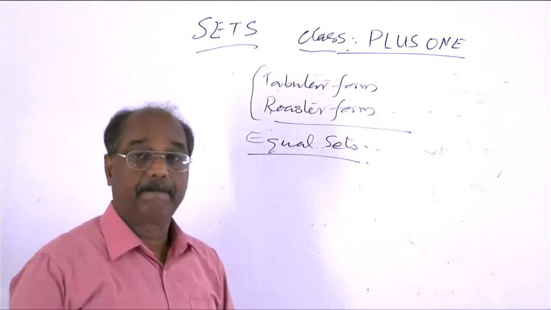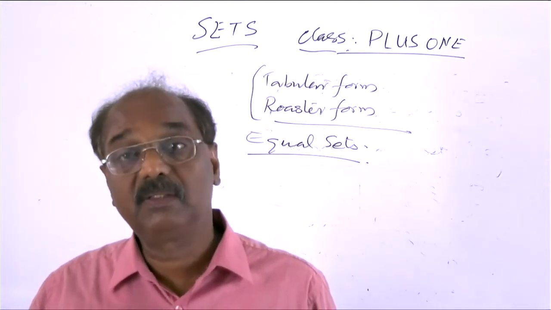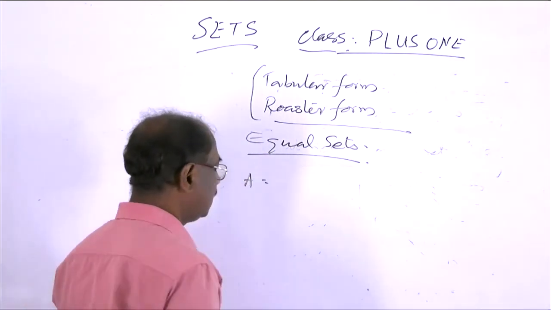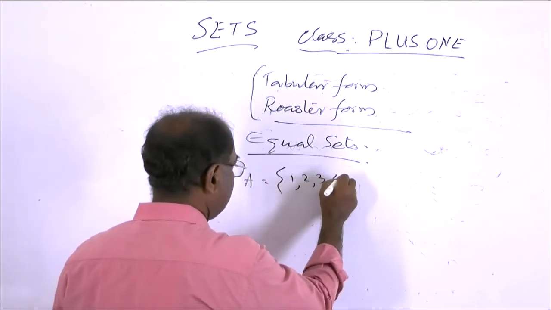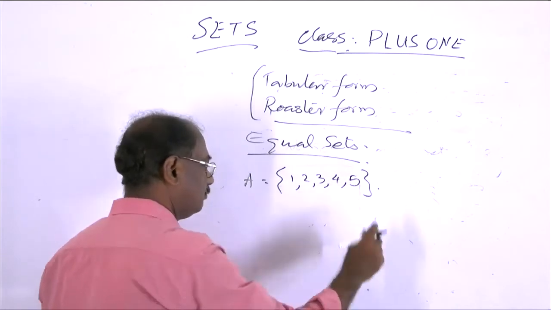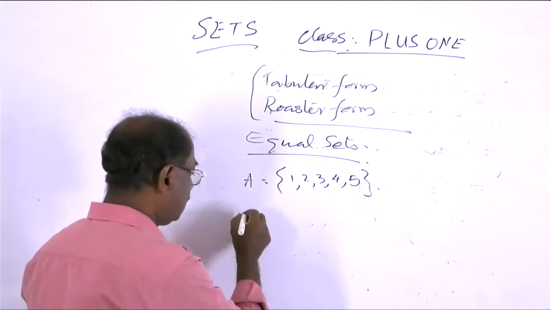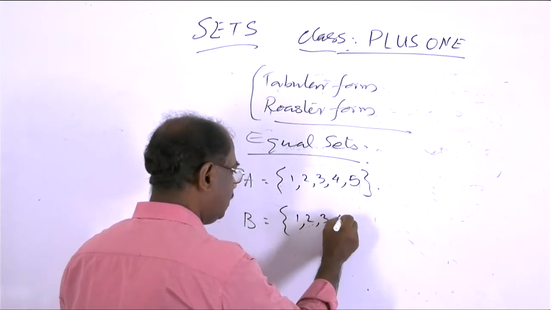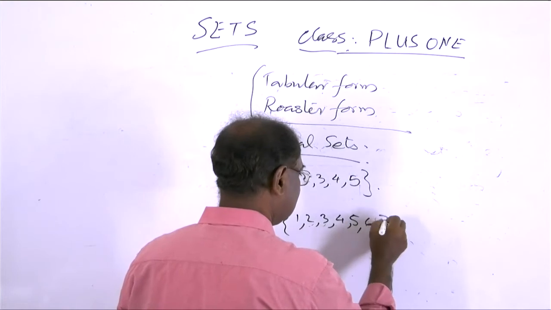Consider the set consisting of the first 5 natural numbers. Suppose it is denoted by A. A equals 1, 2, 3, 4, 5. And then another set B, which is equal to 1, 2, 3, 4, 5, 6, 7.